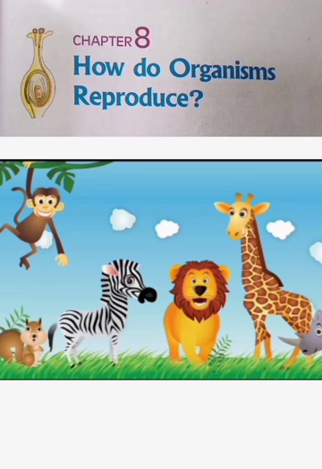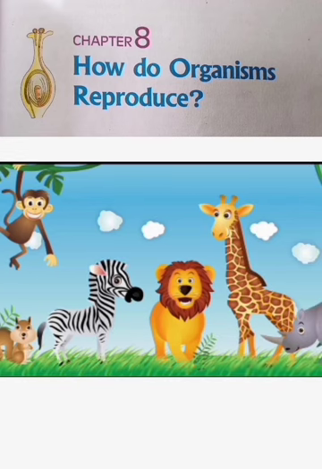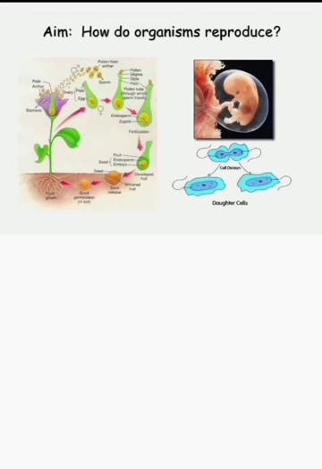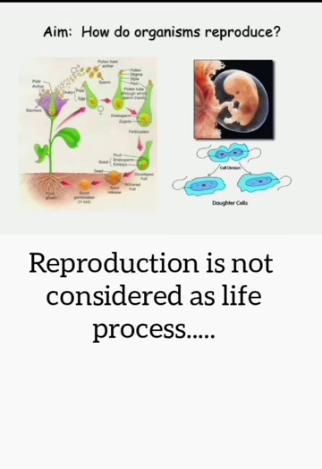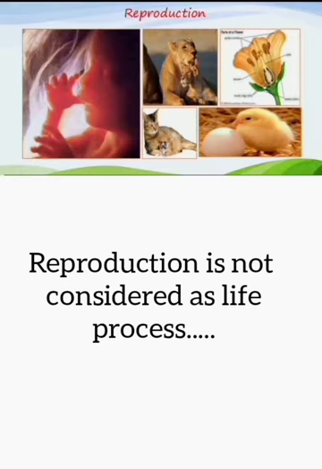Now let's move to the next chapter, How do organisms reproduce? Children, what was the title of the first lesson? Life processes, isn't it? In that chapter, we discussed nutrition, circulation, respiration, and excretion.